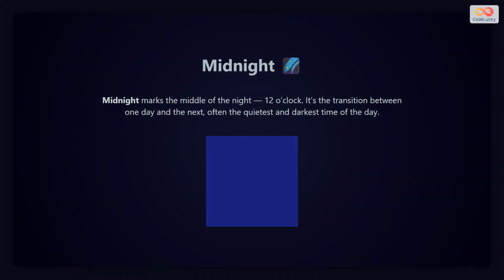Midnight is 12 o'clock at night, the middle of the night. It is the dividing point between one day and the next. Most people are asleep at this time, and everything around is quiet and still.